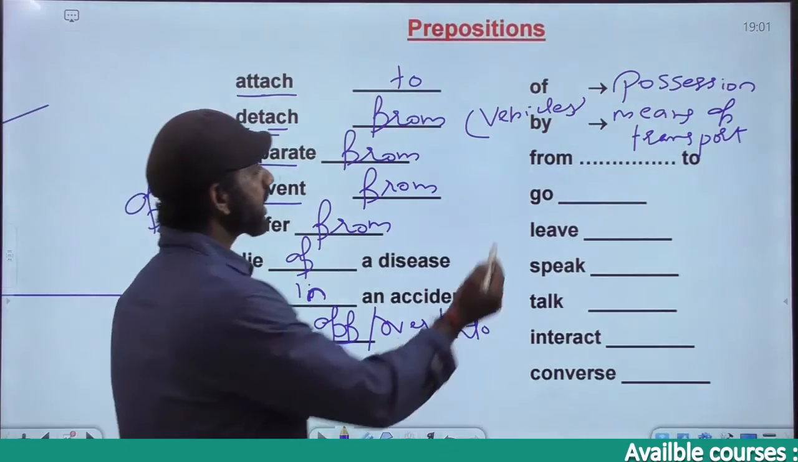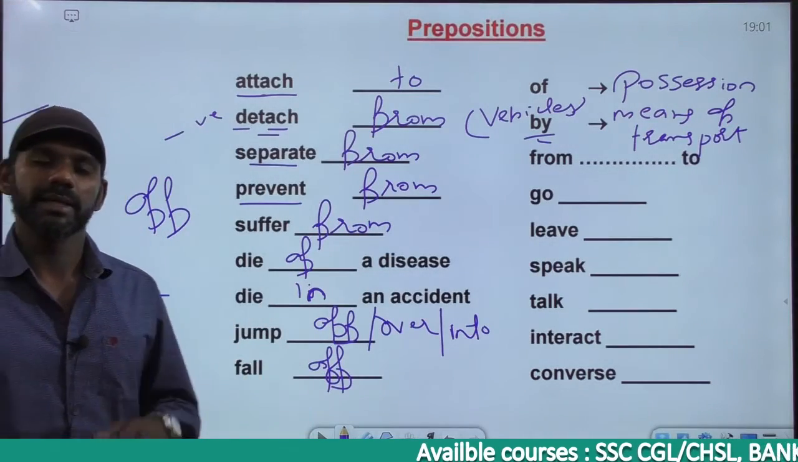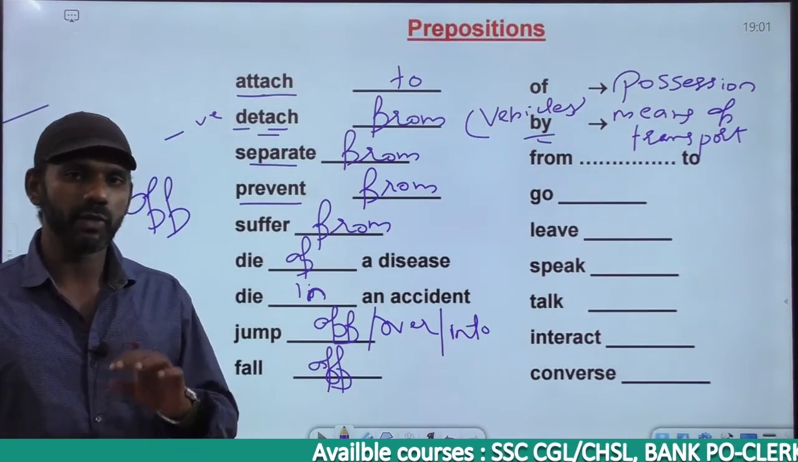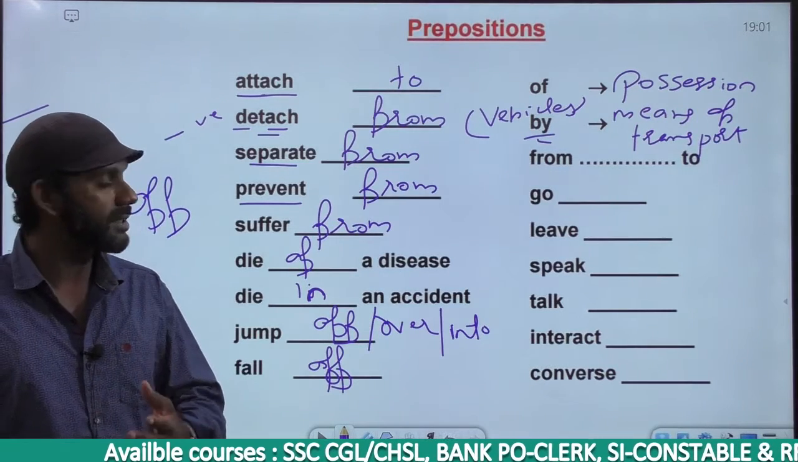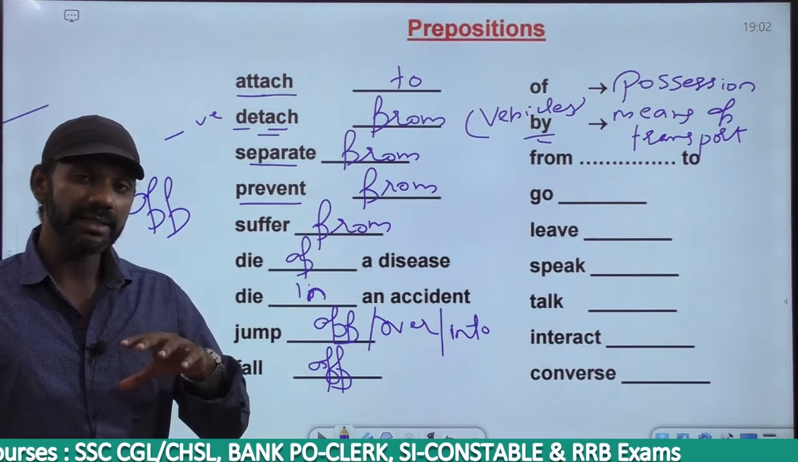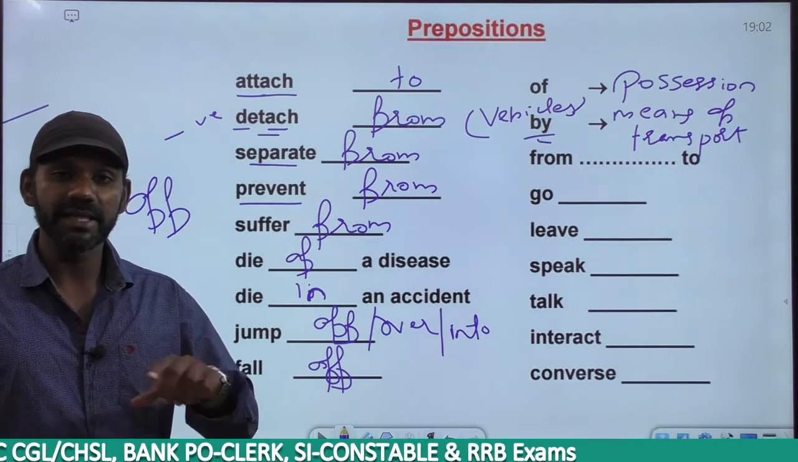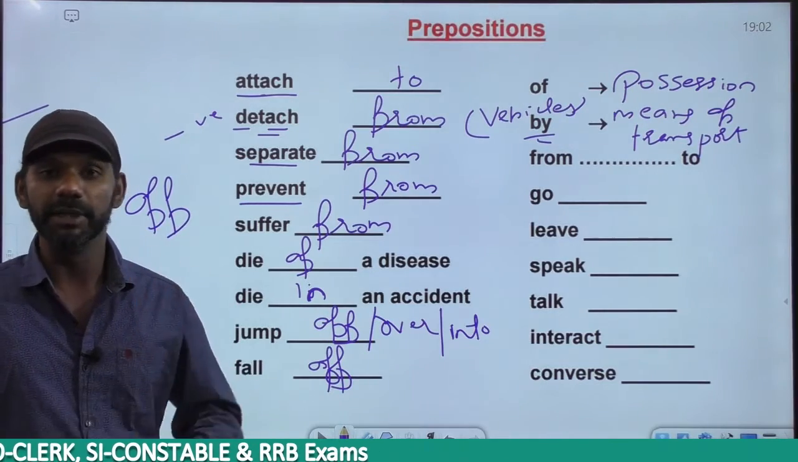Then, by can be used in the passive voice to accuse a person. As you know, the preposition that comes in the passive voice is by. By can be used in the passive voice to accuse a person. That means to blame a person. If I say the murder is committed by them, I'm accusing them of having committed the murder.